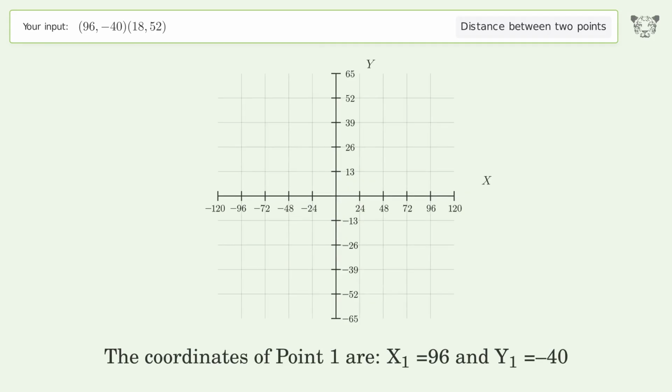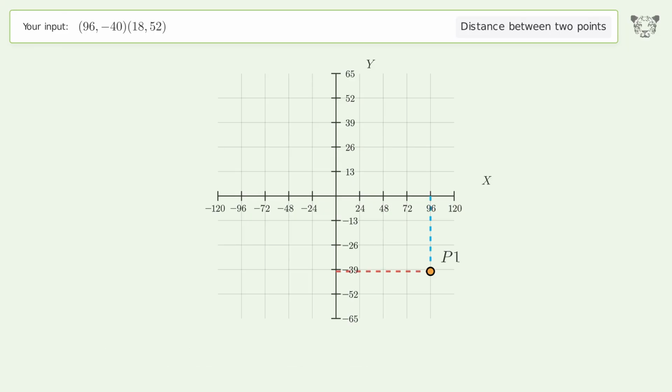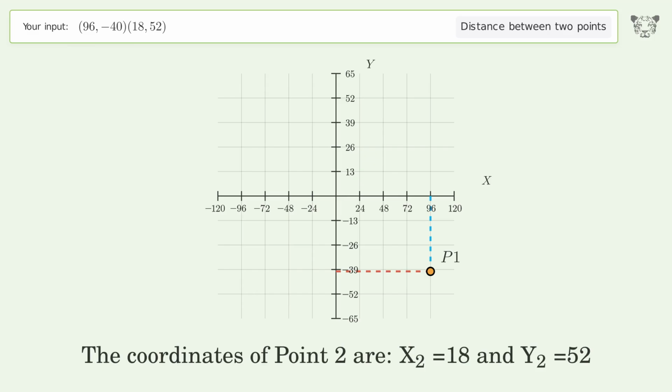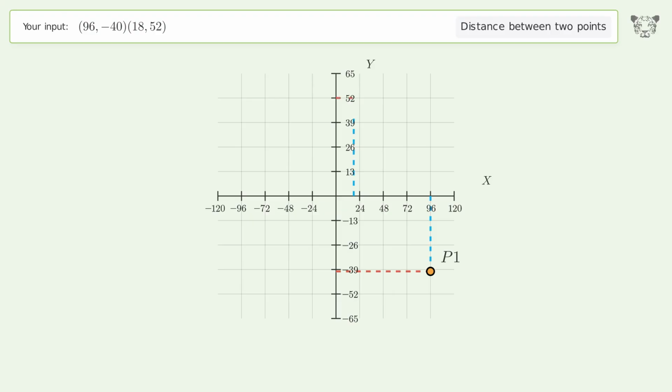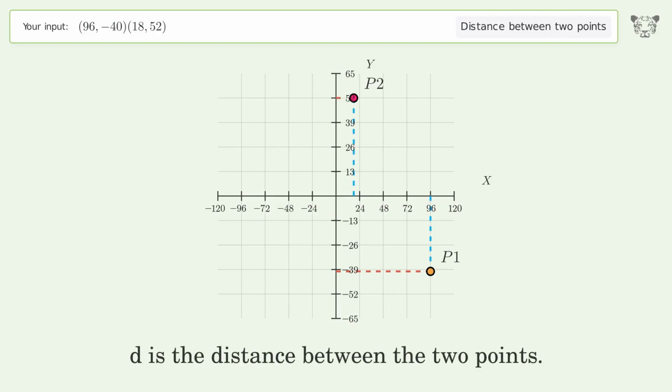The coordinates of point 1 are x1 equals 96 and y1 equals -40. The coordinates of point 2 are x2 equals 18 and y2 equals 52. D is the distance between the 2 points.